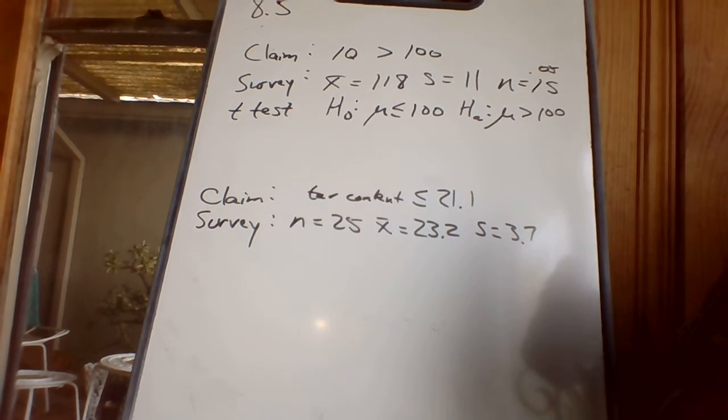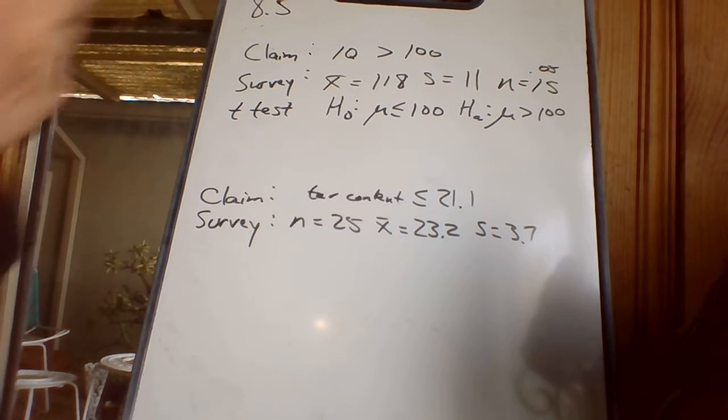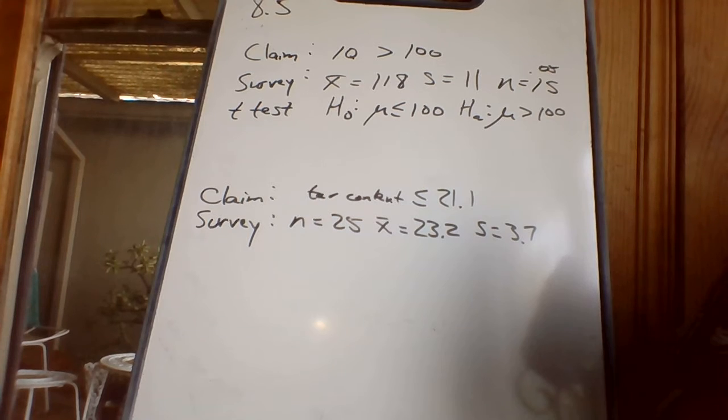All right, found the calculator. Stat, tests. T-test is like the second one down. Okay, I'm going to put in stats, not data. Mu 0, what the other person said. The other person was talking about 100. X bar, that's me, I got 118. S, I got 11. N was 15. And now match up to HA, the greater than sign. There's no way you ever get to match up to H0, no matter how helpful it might be if you did.